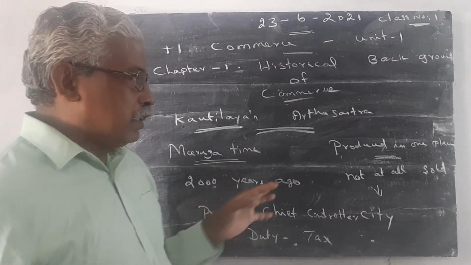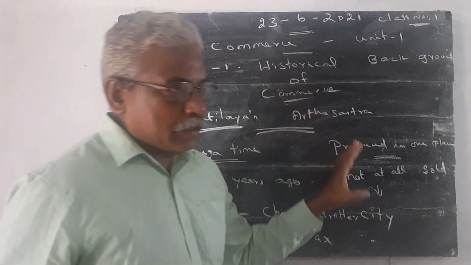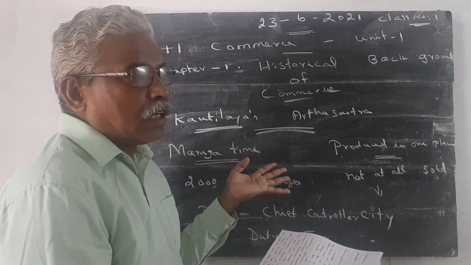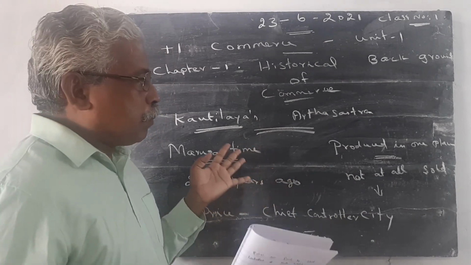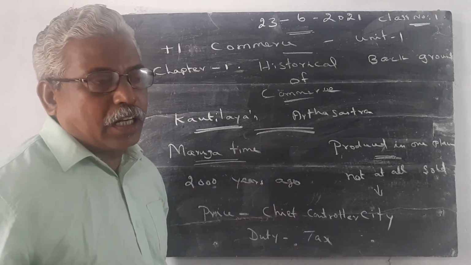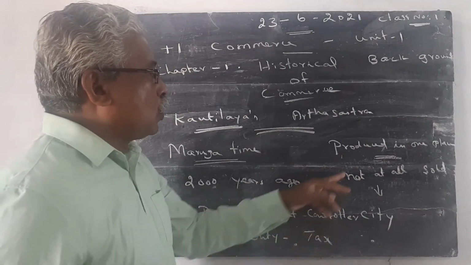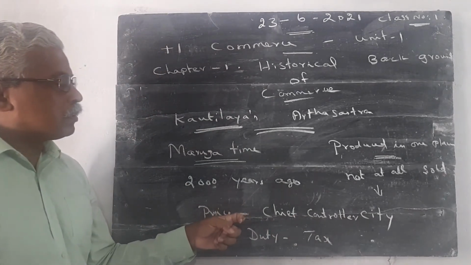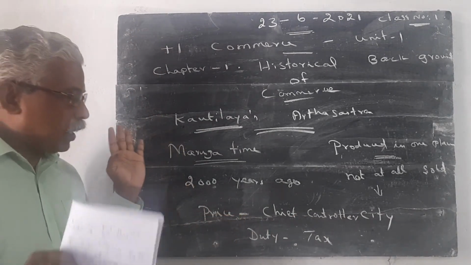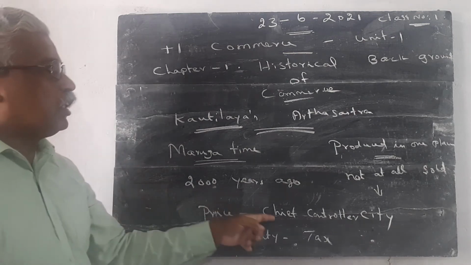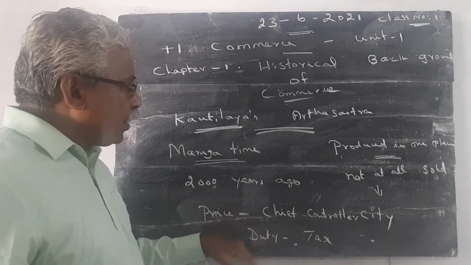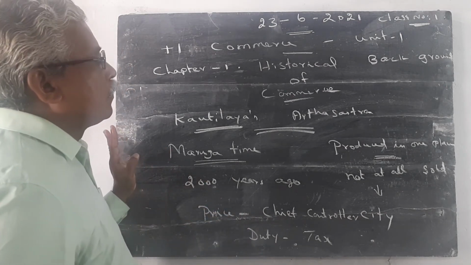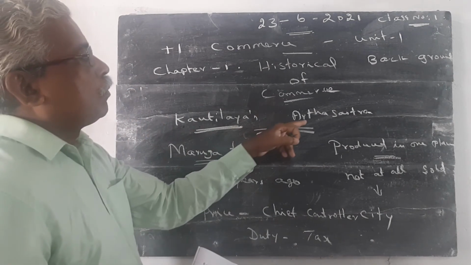The important point is the goods are produced in a particular place. The produced goods are not at all sold in the place where goods are produced, because the producing places have less market and less demand for the product. So the goods are brought to the city. The price of the product is fixed by the chief controller. They levied duty and the profit is also included. Likewise, these informations are given in the book Arthasastra.